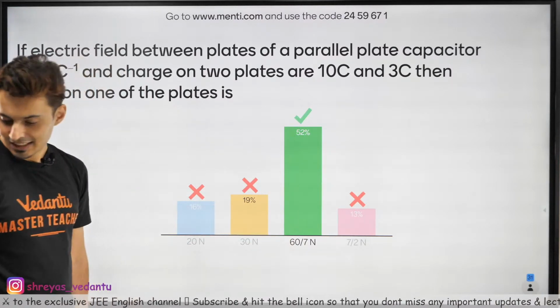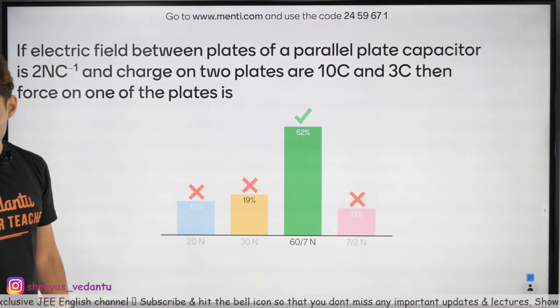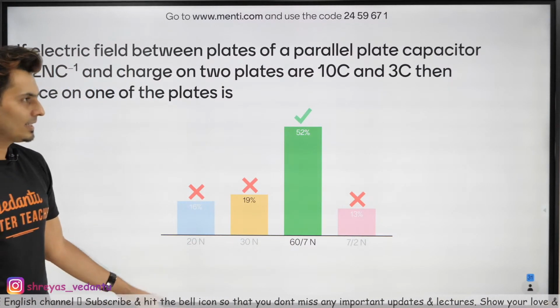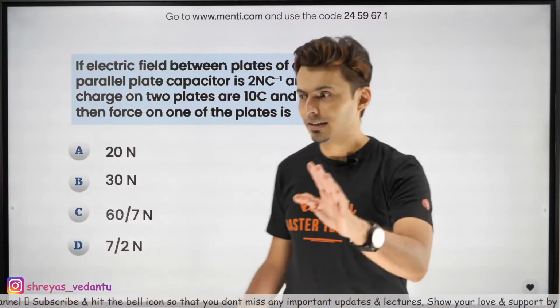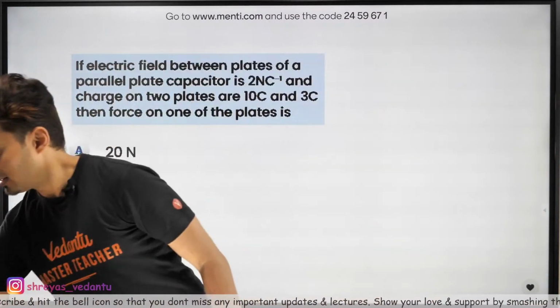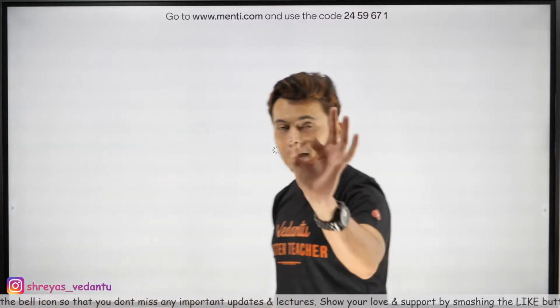Okay, the answer is 60/7. And that's okay. Let's finish this. Let's just see who is the winner. I'll be posting the answer in the Telegram group.